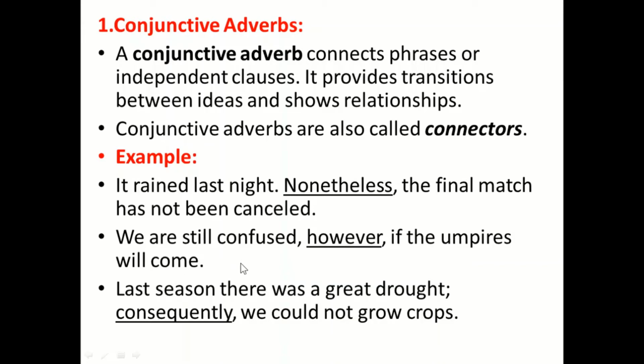So here, however joins these two sentences. That's why this is called a conjunctive adverb. Then we have: last season there was a great drought. Consequently, we could not grow crops. Joining two sentences together. So that's why this one is a conjunctive adverb.